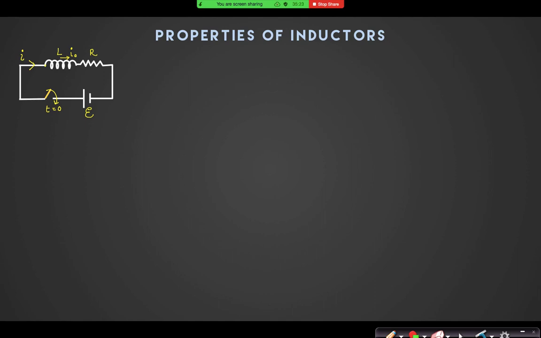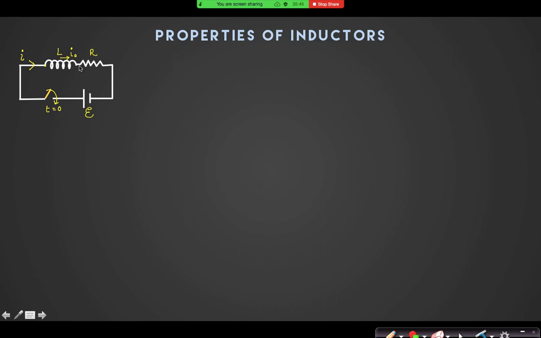I will assume current is increasing, right? If the current is decreasing, I will find my function to be negative. There is no harm in that, right? So I will assume my current to be increasing so that I can write di by dt positive. Otherwise, in every step in your calculation, you have to put a minus di by dt with that.